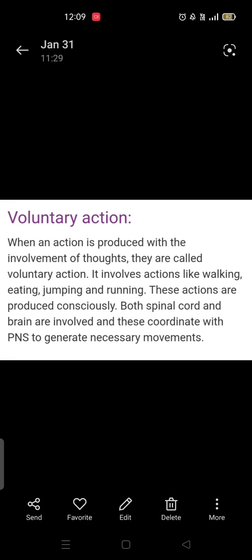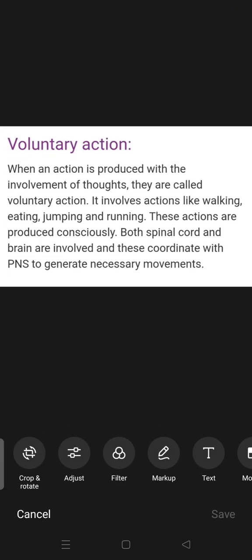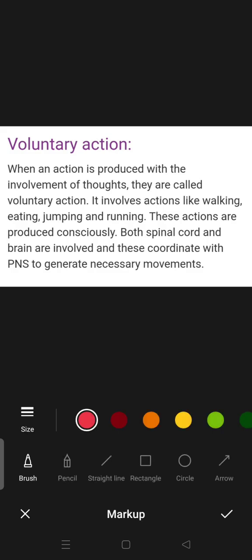Voluntary action. When an action is produced with the involvement of thoughts, it is called a voluntary action, like walking, eating, jumping, running. These are produced consciously. We know we are walking, eating, jumping, running.